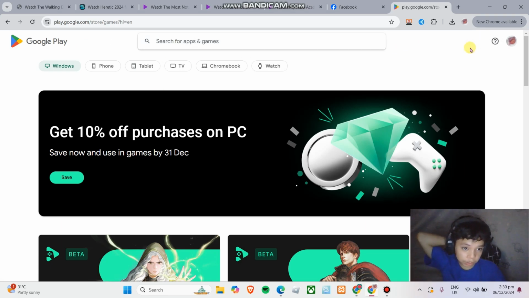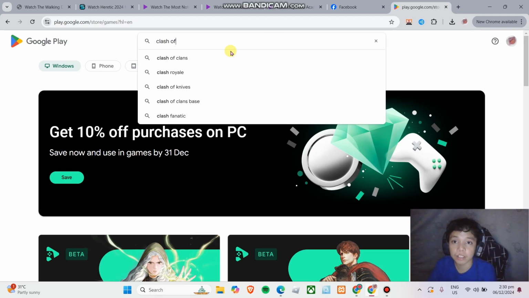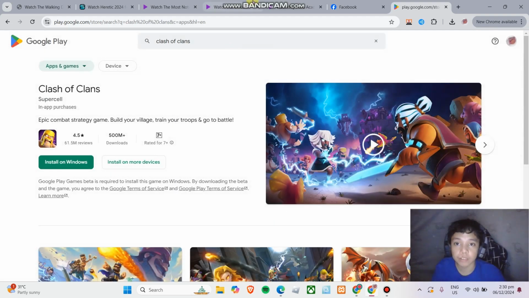Here we're gonna search the app that we want to install. Let's say Clash of Clans. Here, there's an install on Windows. I'm just gonna click that.